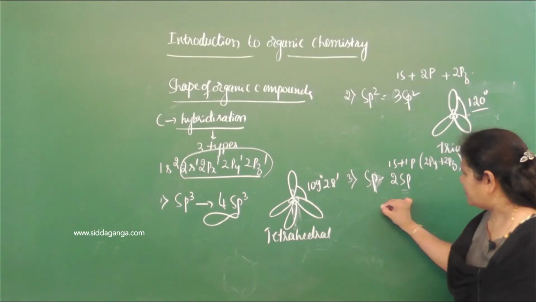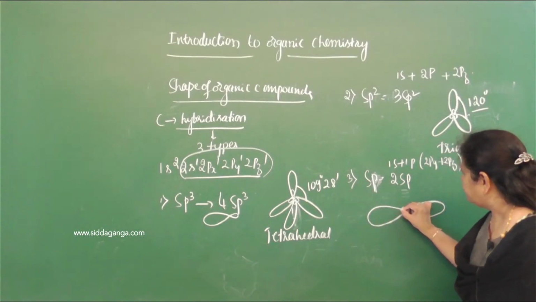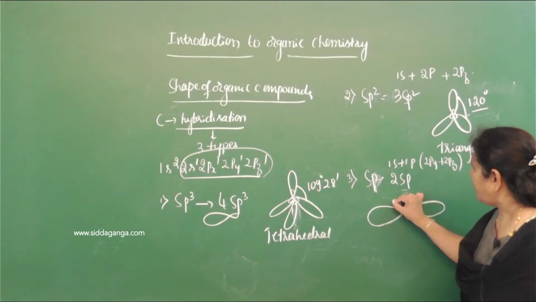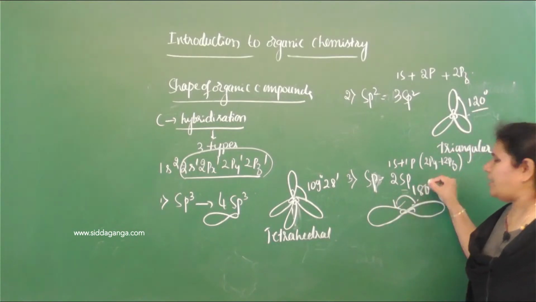After hybridization they orient themselves to an angle 180 degree.